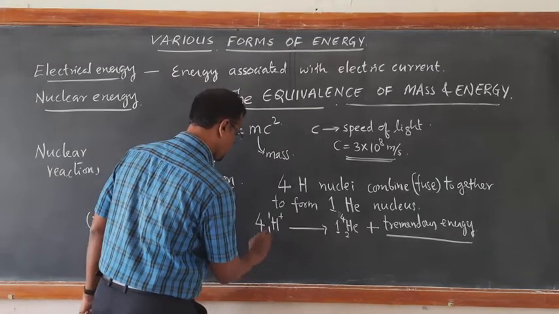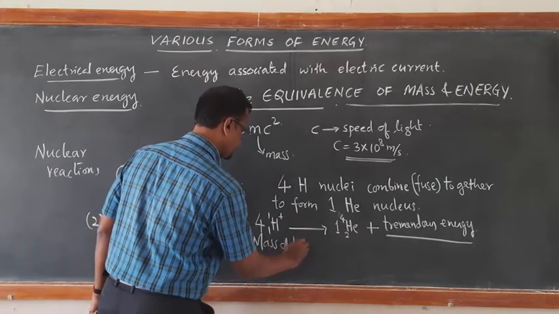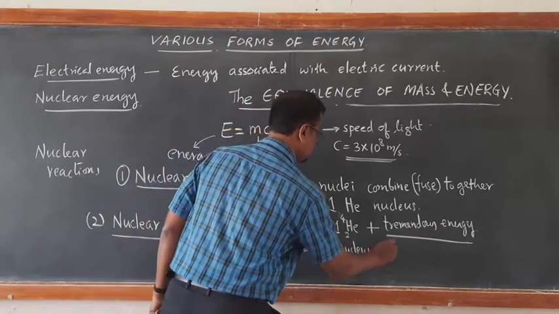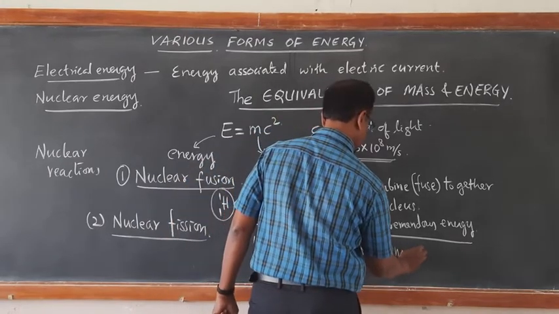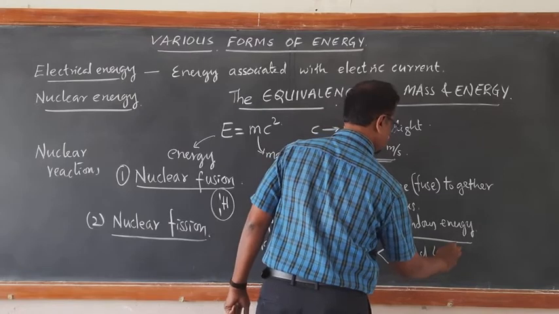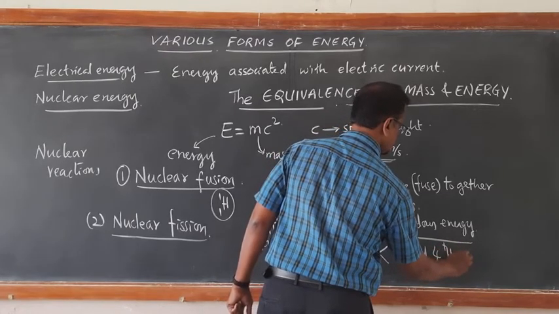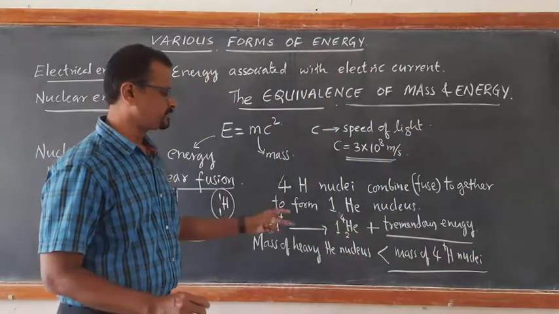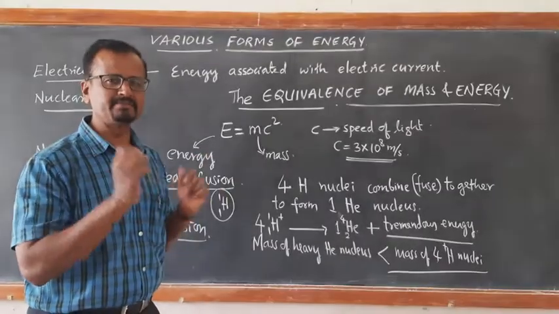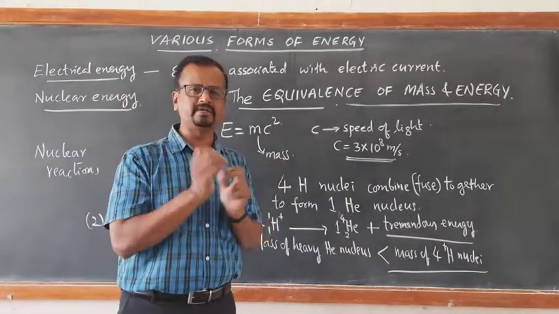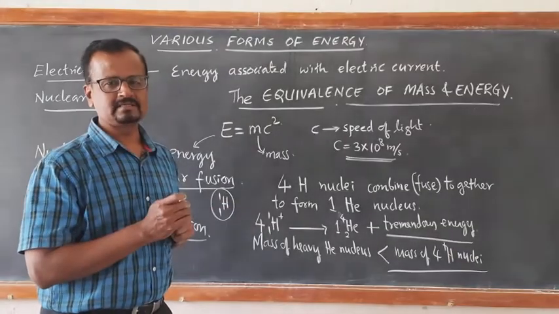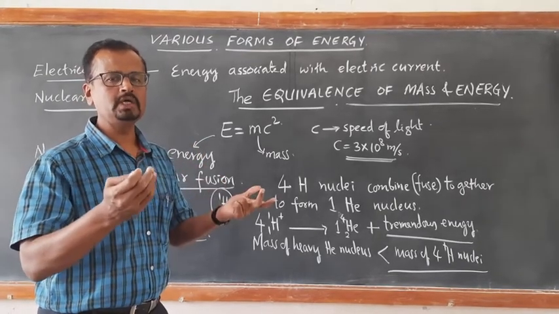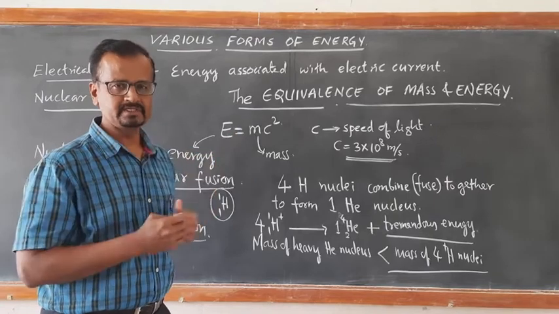So the mass of the helium nucleus is less than the mass of 4 H+ nuclei. If you take the difference in mass, there is some mass disappearing. That decrease in mass, the difference in mass which disappears, is called mass defect. Where has that mass gone? That mass is converted into energy.